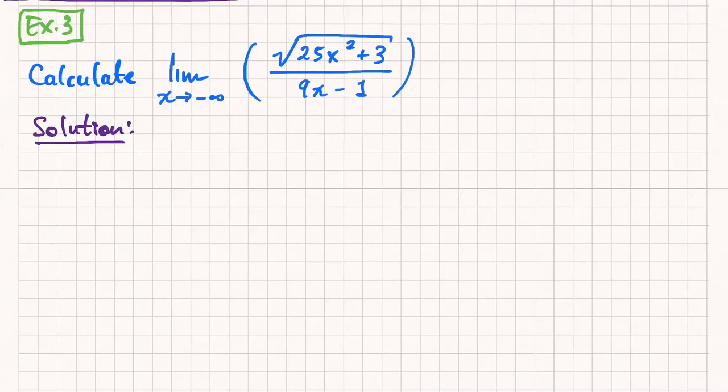The answer is, as Mohammed is furiously typing, nowhere to be found, because it doesn't apply. This is not a rational function. The numerator is not a polynomial, so our idea of the degree of the numerator is completely meaningless, because the numerator doesn't have a degree. It's not a polynomial.